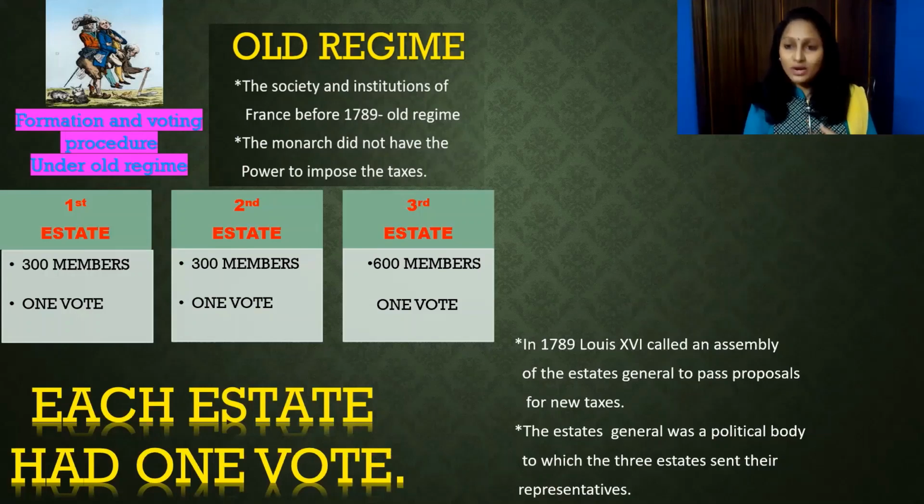First estate, one vote; second estate, one vote; and third estate, one vote. Obviously, the first and the second estate are going to combine and suppress the third estate. They are not ready to give up their privileges. Each estate had one vote.